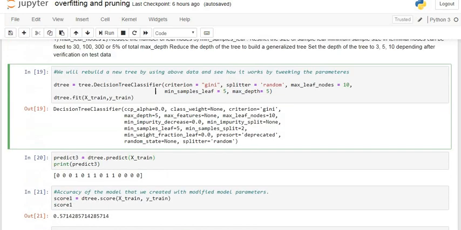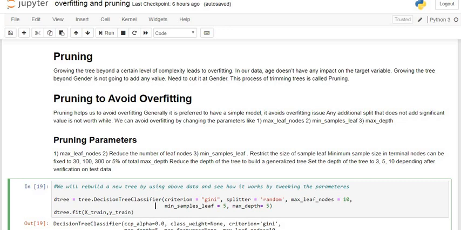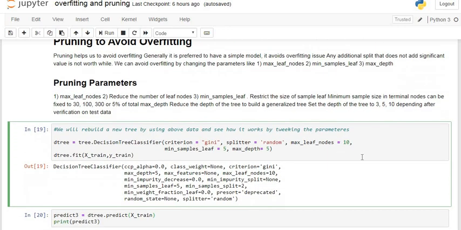So I think you got the exact idea about pruning and overfitting and how to overcome the problem of overfitting by using the parameters used in pruning, that is maximum leaf nodes, minimum sample leaf, maximum depth. You can change these numbers here. These are the three parameters you can change from here. These are the constraints on the model. That's why you can take any value which is suitable for your model. You apply them using the trial and error method, to see which number is suitable here.